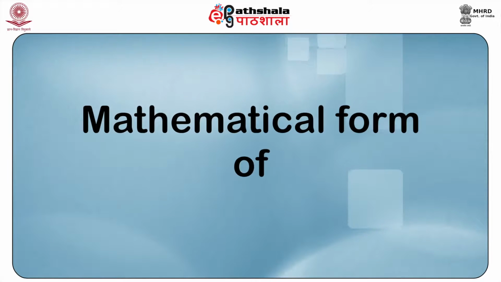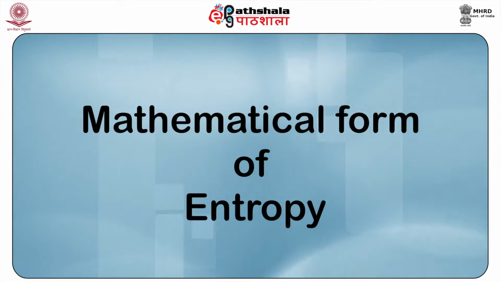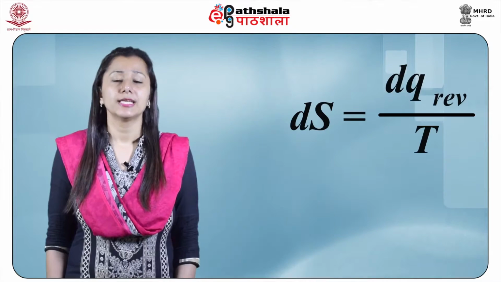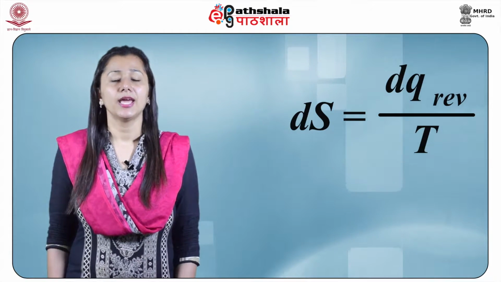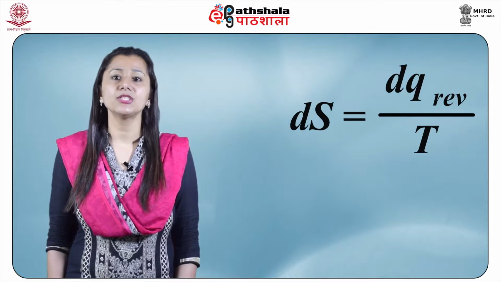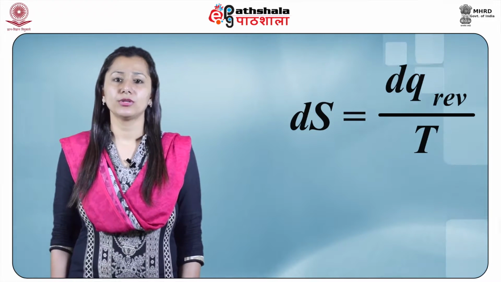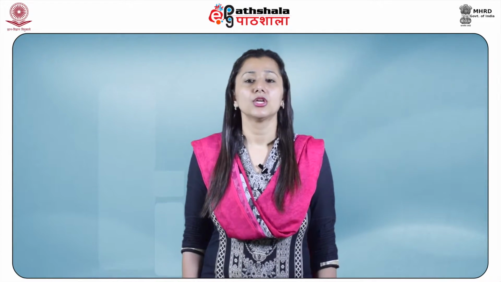Now we shall look at the mathematical form of entropy. The change in entropy is defined by the equation dS equals dQ reversible by T. In the expression, Q is the heat transfer considered only during the reversible process, while the entropy change for an irreversible process is not related to the heat transfer during an irreversible process. Q is a path function. It can be shown that entropy is a state function.